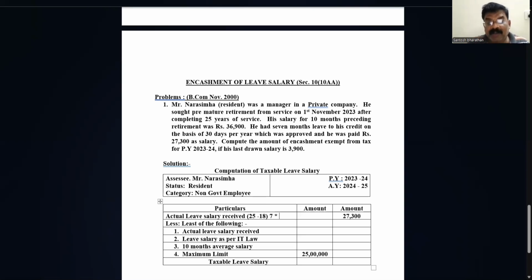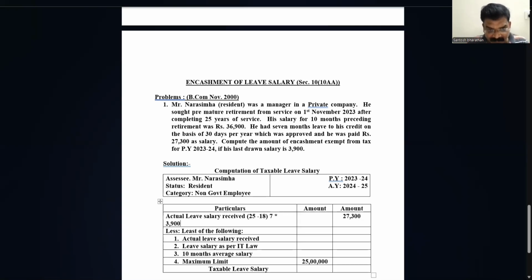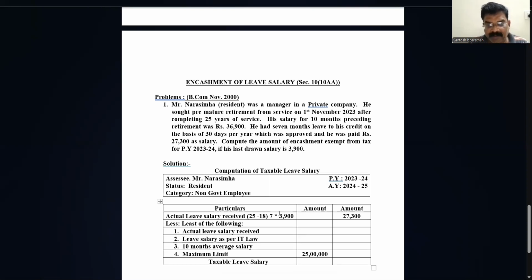7 into last drawn salary. We will see in the problem they have given 3,900. So if I multiply it by 7, I get 27,300. I think it's correct. So the same amount I'm going to write here, 27,300. Okay, we got the actual leave salary received.